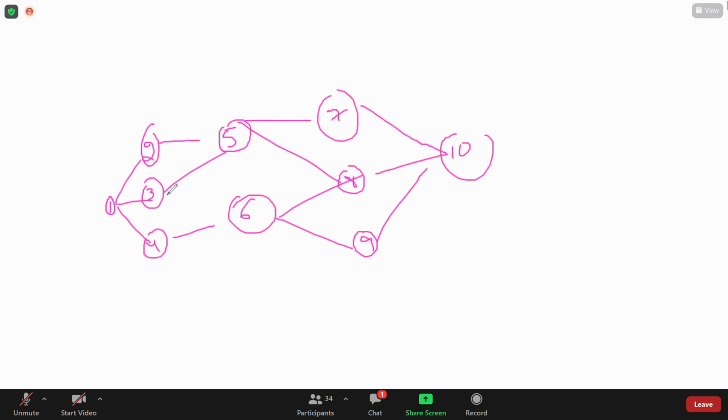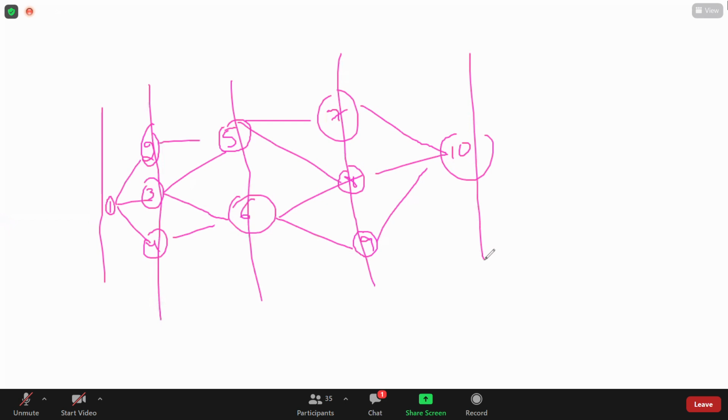How can we solve this problem? We'll divide the given graph into multiple stages. Why have they given the name multi-stage graph? At each and every stage, this is stage 1, stage 2, stage 3, stage 4, stage 5. Each set of vertices we are dividing into stages. We solve from back to front, but we call this method the forward approach. Why? Because at last we'll get the path from 1 to 10.